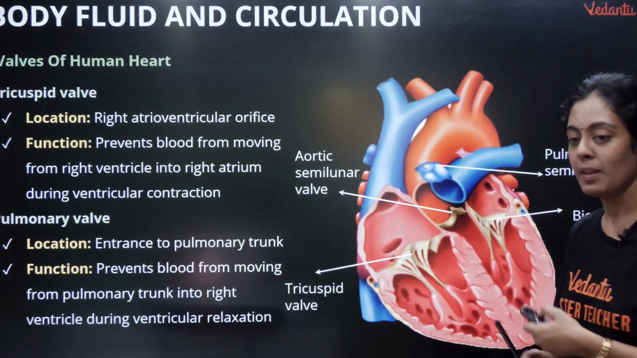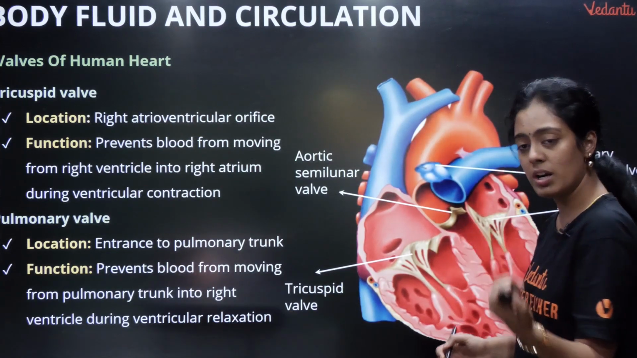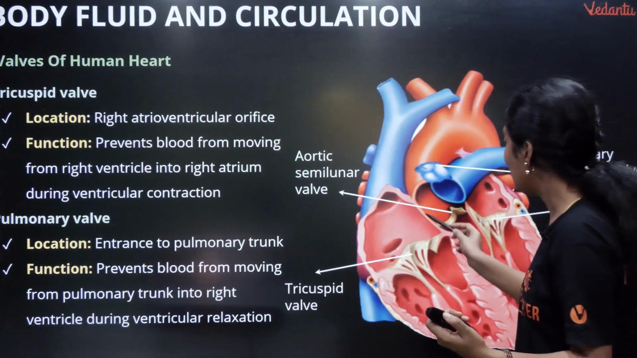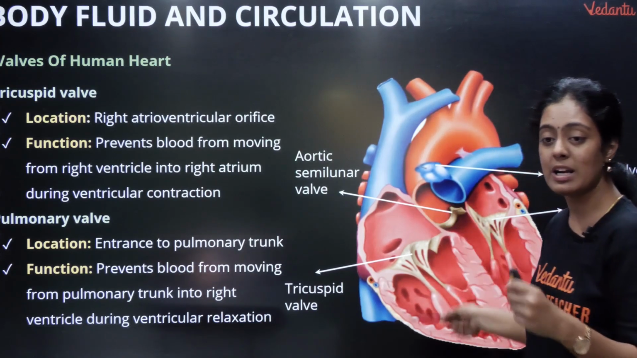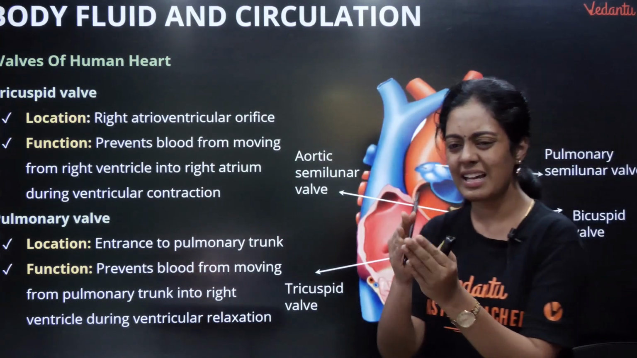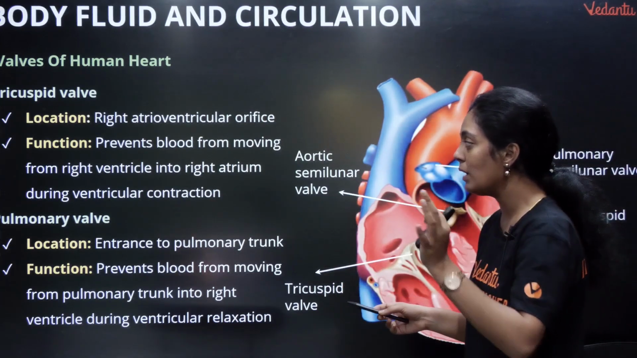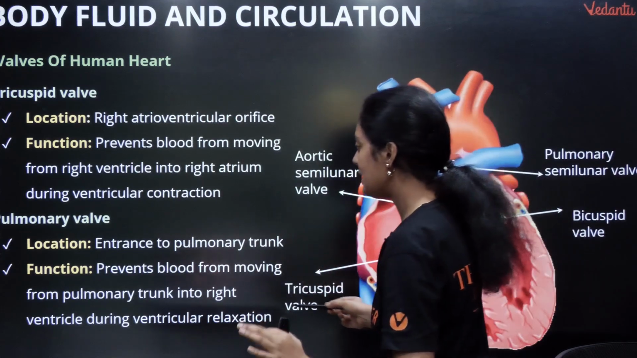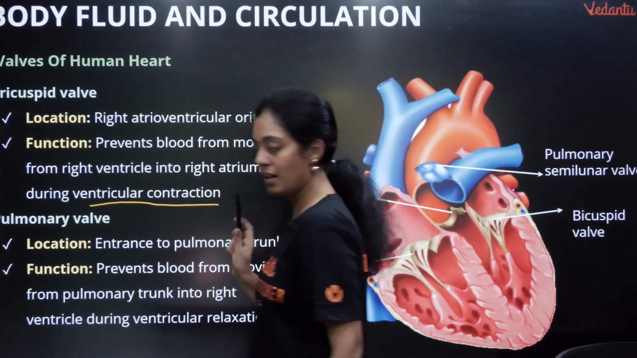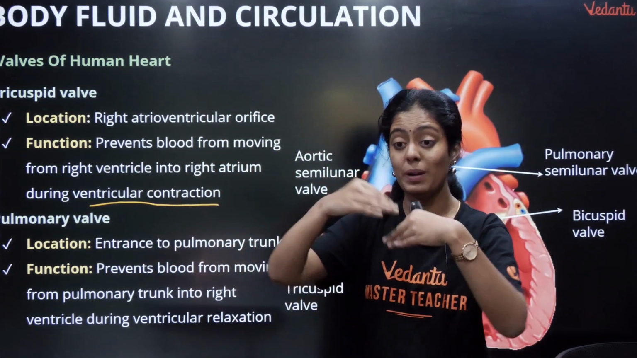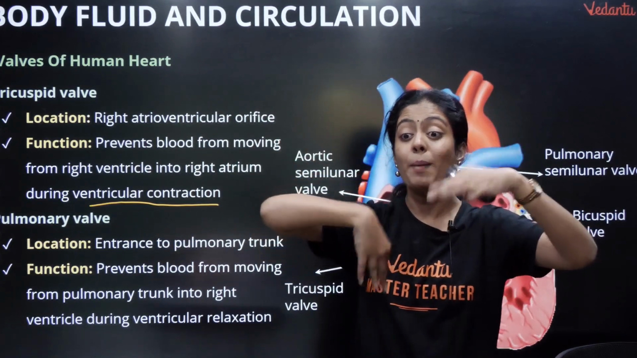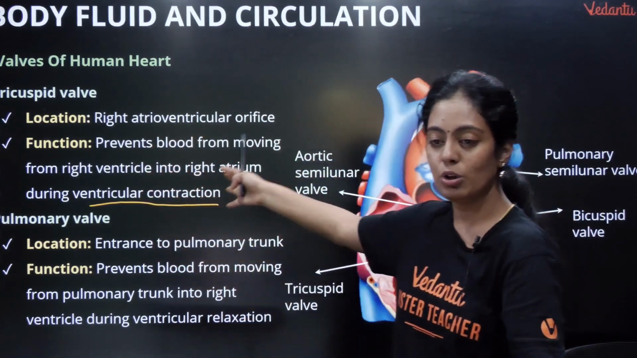Okay, now where is the tricuspid valve? Already told, they are present in between the right atrioventricular orifice. Orifice, the place is called orifice. It is going to prevent the blood from moving from right ventricle into right atrium during ventricular contraction. When my ventricles contract, blood should not move back, correct? Backflow of blood should not happen. They are going to protect it.